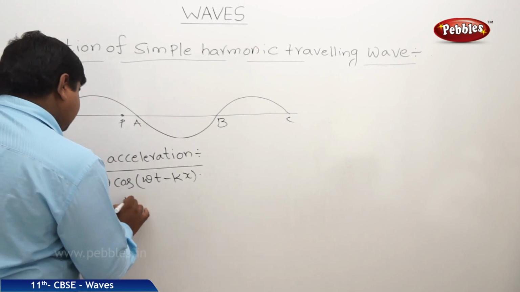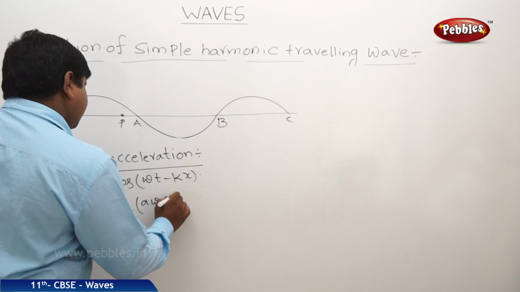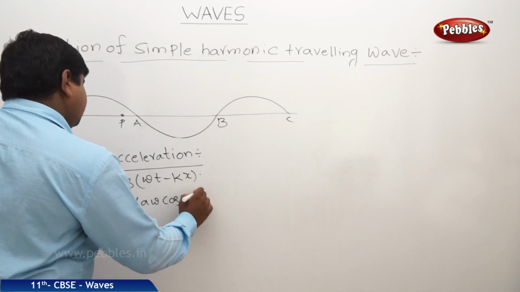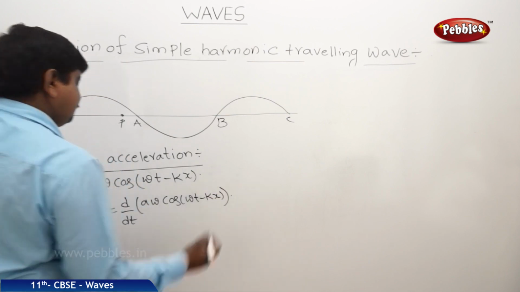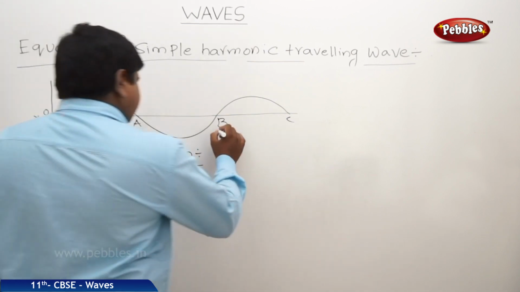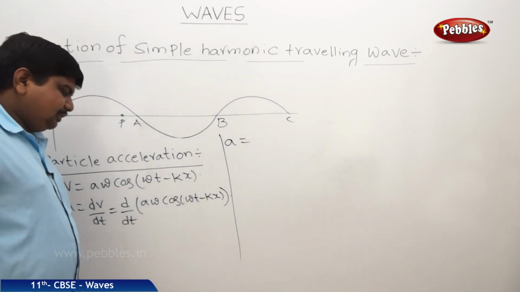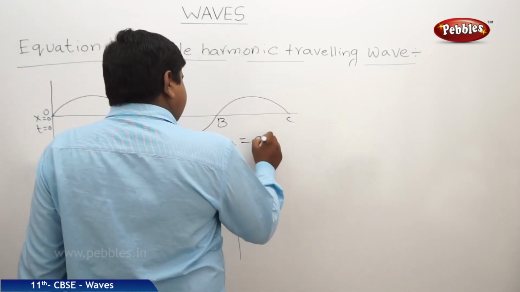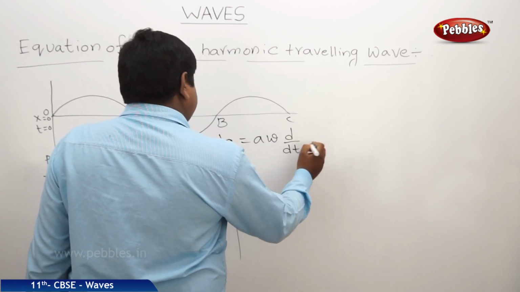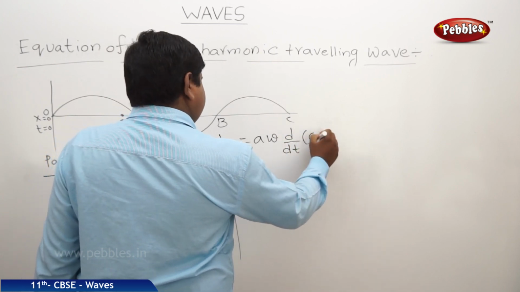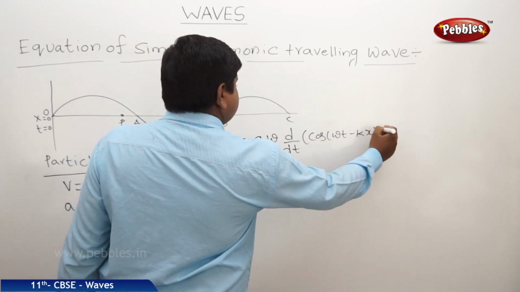Therefore, it is d by dt of A omega cos(omega t minus kx). So in this case, acceleration is equal to A omega, which is outside, and we should differentiate d by dt of cos(omega t minus kx).